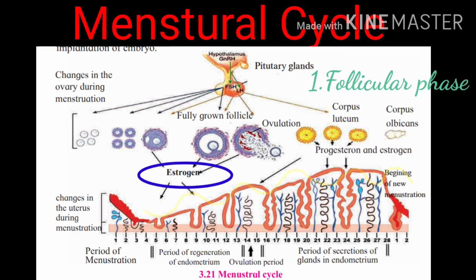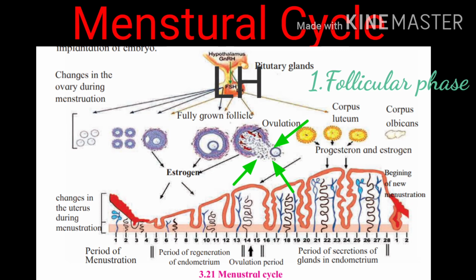Meanwhile, the developing follicles complete their development and follicles burst under the effect of the second hormone. You remember from the pituitary gland, the second hormone that was released was luteinizing hormone. So under the effect of luteinizing hormone, there is a release of egg cell from ovary into the oviduct.